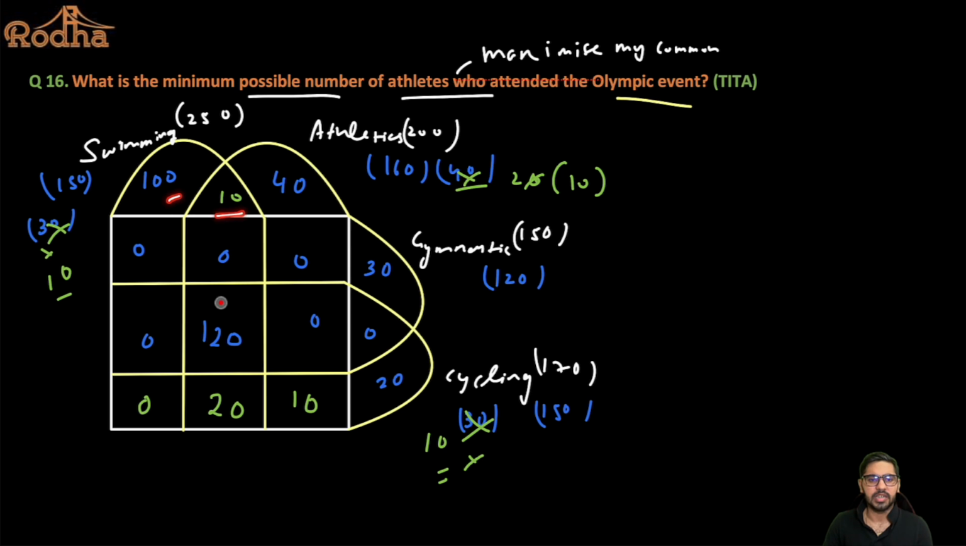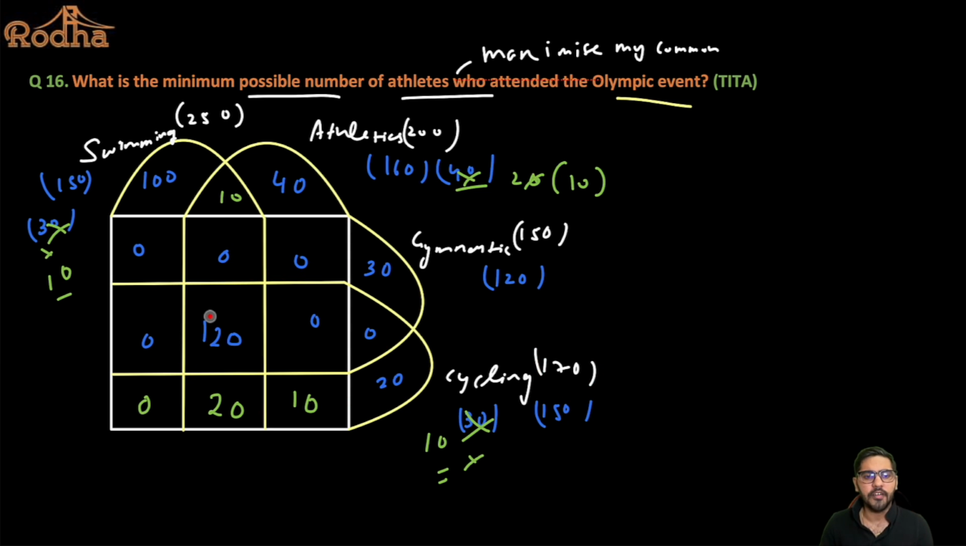100 plus 10 is 110, plus 20 is 130, plus 120 is definitely 250, right? 10, 40, 50, 20, 70, 10, 80, and 200, right? 30 and 120 is 50, 120, 20 is 140, 10 is 150, and 220, 170. So everything is getting satisfied. All the values are satisfied here, right?